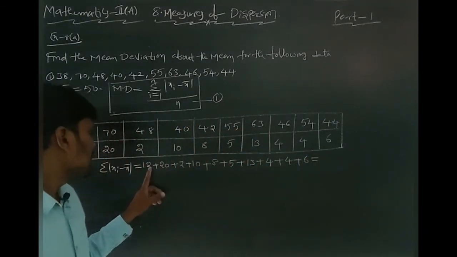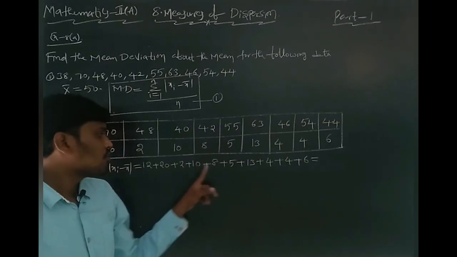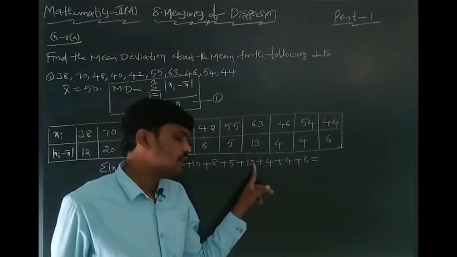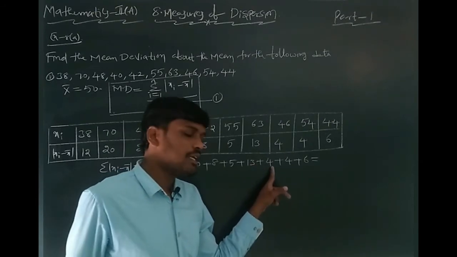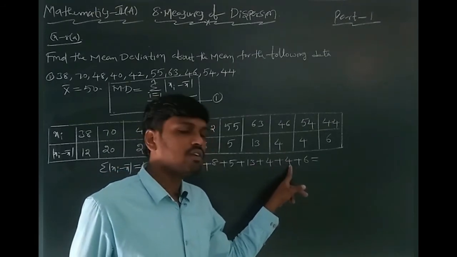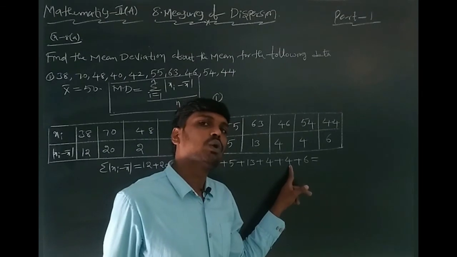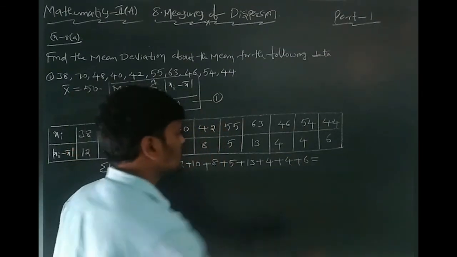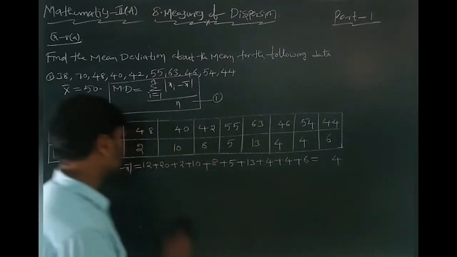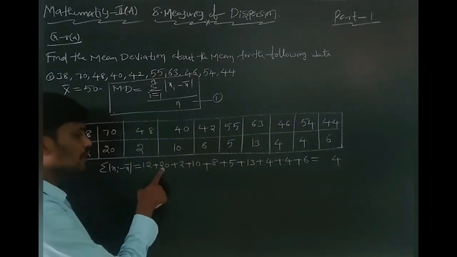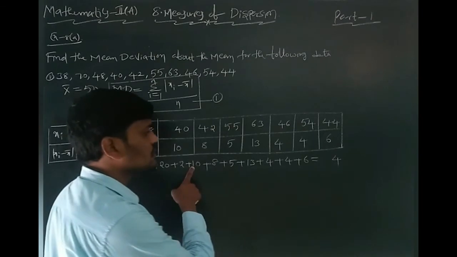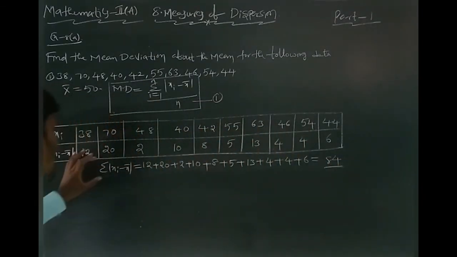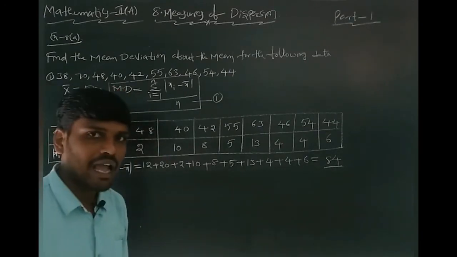What is the sum? 2 plus 2 is 4. 4 plus 8 is 12. 12 plus 5 is 17. 17 plus 3 is 20. 20 plus 4 is 24. 24 plus 4, how much? 28. 28 plus 6 is 34. 34, and 3 is there. 3 plus 1 is 4. 4 plus 2 is 6. 6 plus 1 is 7. 7 plus 1 is 8. 84 is the summation of xi minus x bar value.